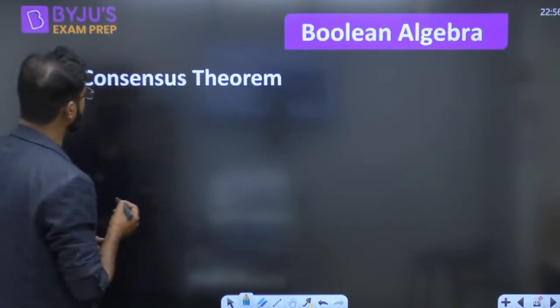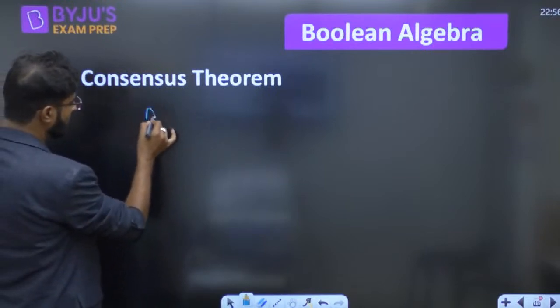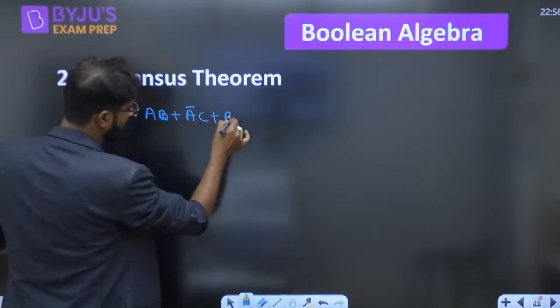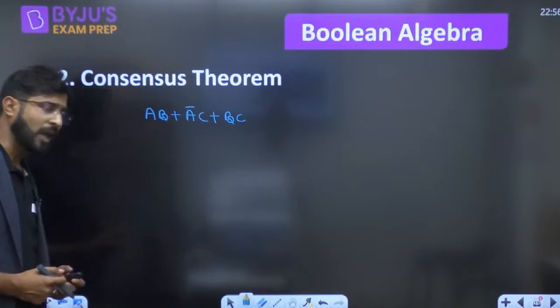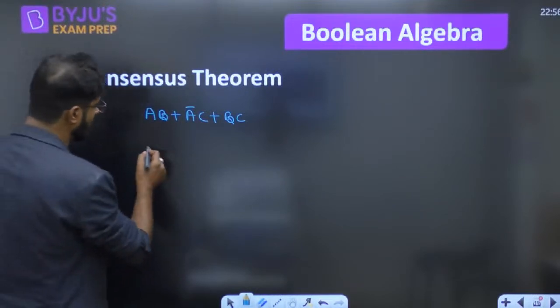Second one is called consensus. Spelling galat hogi, but no issues. Consensus theorem. How we can write, sir? This is called AB plus A bar C plus BC. 3 terms of 2 variables. Each variable repeated 2 times. Only one variable repeated in the form of the complement. The answer will be that one only.